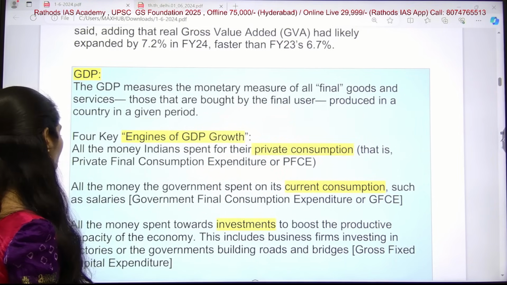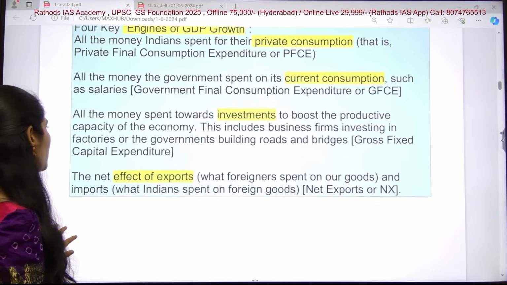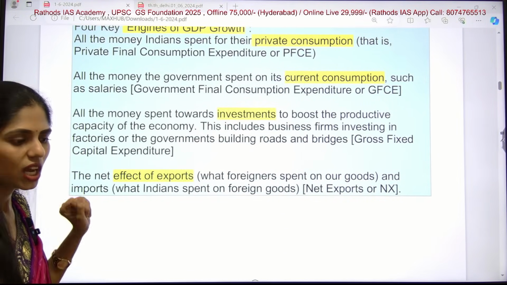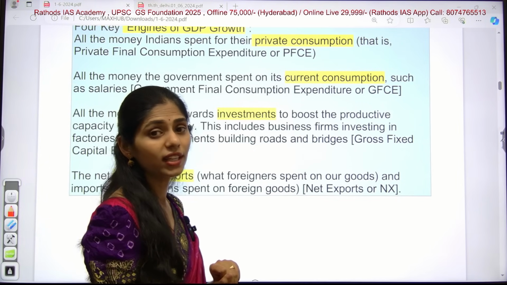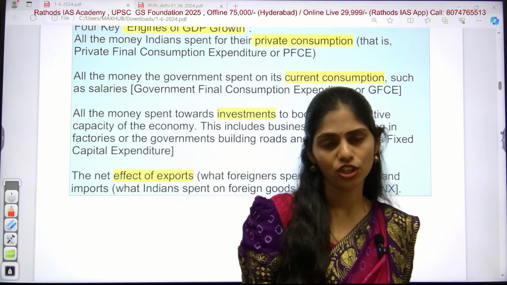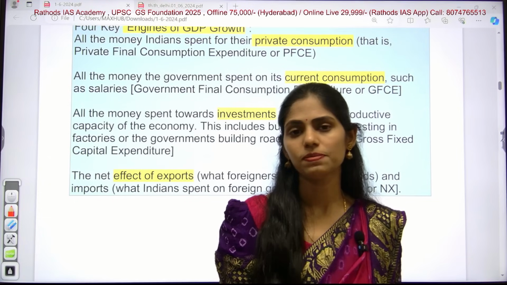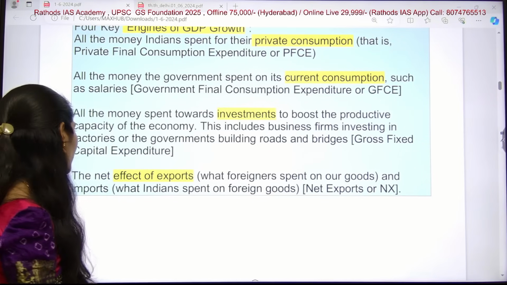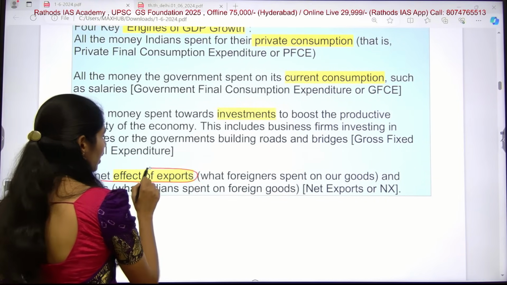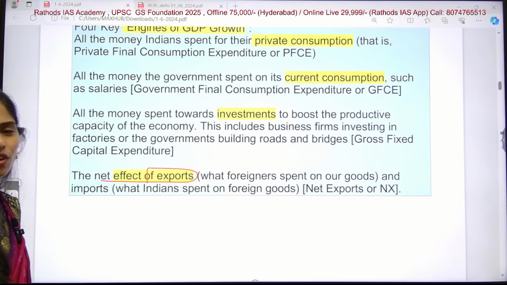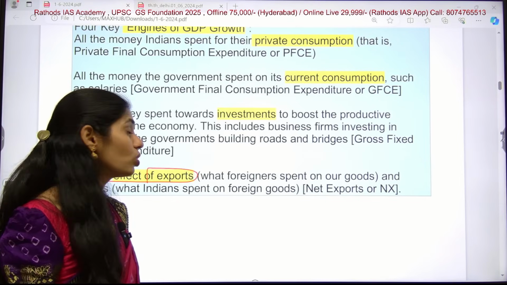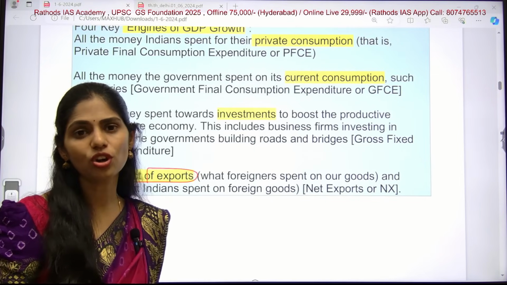And the next one is all money spent towards investment, which will also boost our economy, because investments in, for example, building infrastructure, colleges, hospitals, will have huge returns later. And the next one is the net effect of exports. So when we are increasing our exports, that will be increasing our GDP. So these are the 4 key drivers of GDP growth.